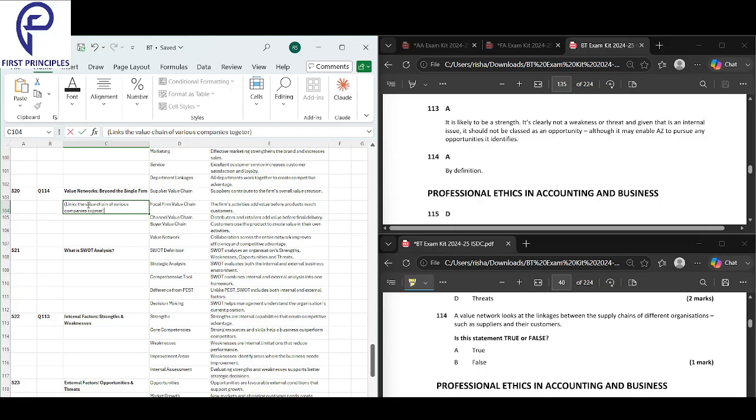It links the value chain of various companies together. That is what this does. This is done, finished. So that is our question 114.